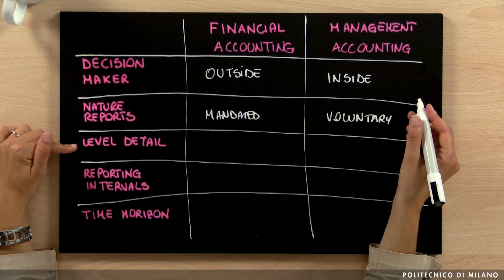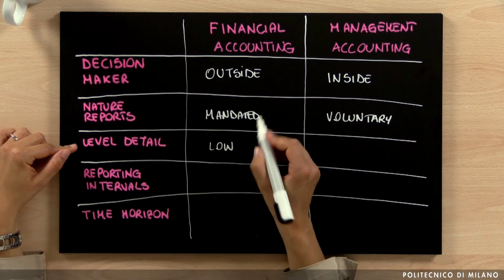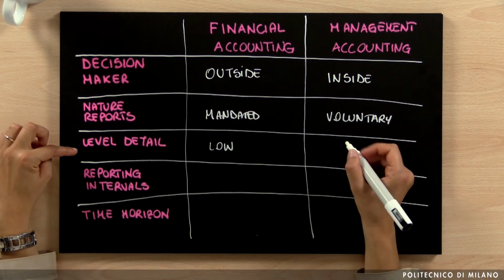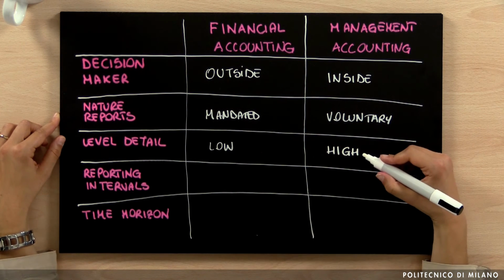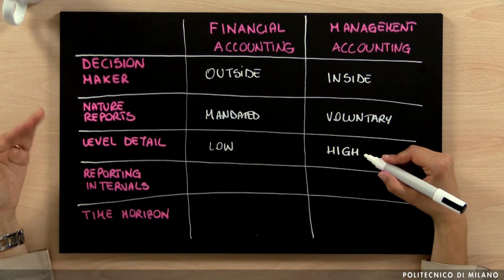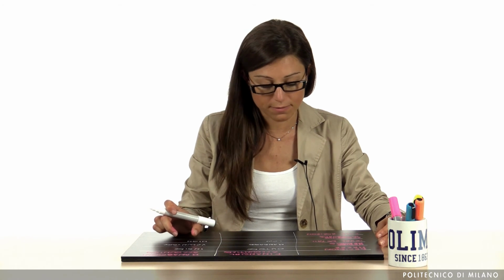Another difference is in terms of level of detail, because the level of detail is very low in financial accounting. The purpose is to provide information on the overall structure of the organization, so we do not enter the detail of the specific activities or processes that are delivered by the company. The other way around, if we have management accounting, the level of detail is really high, because detailed information is provided in terms of resources and then processes and then specific activities. So we can have a focus on a very specific activity that is carried out by the company itself.